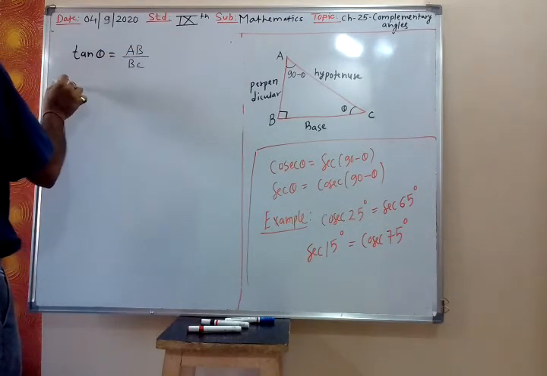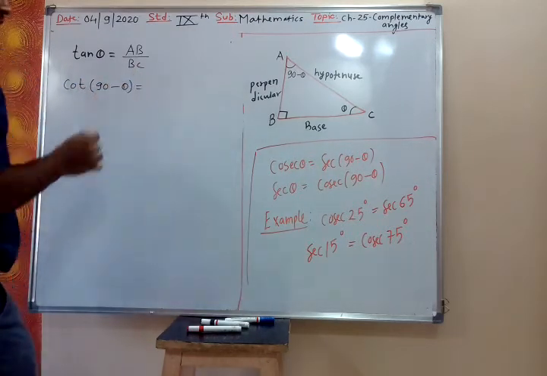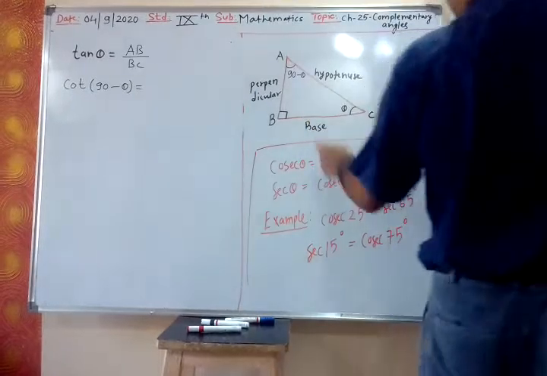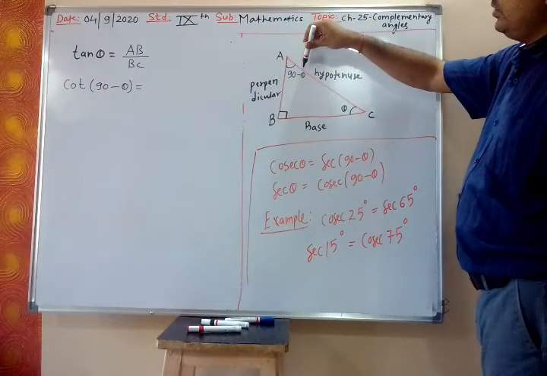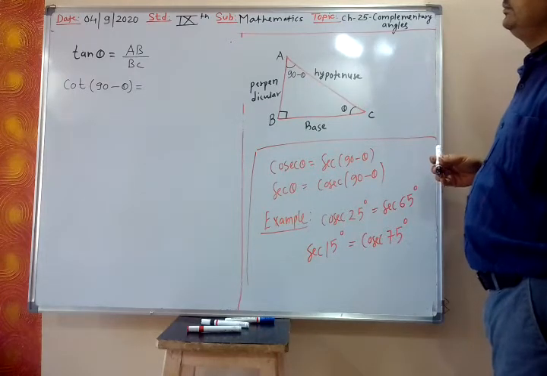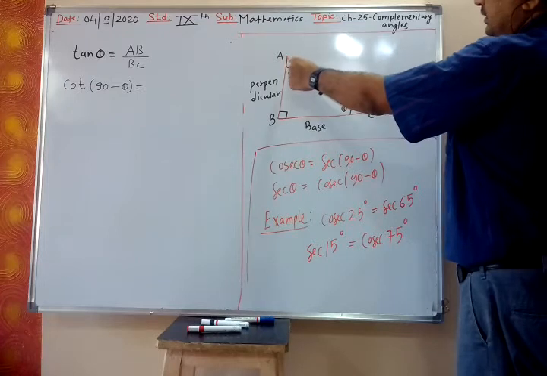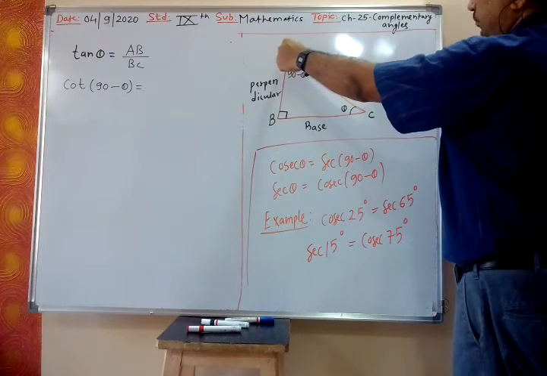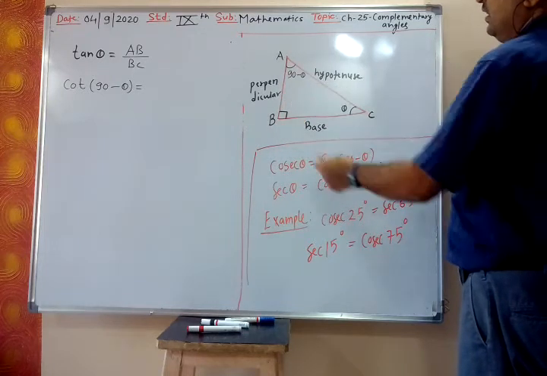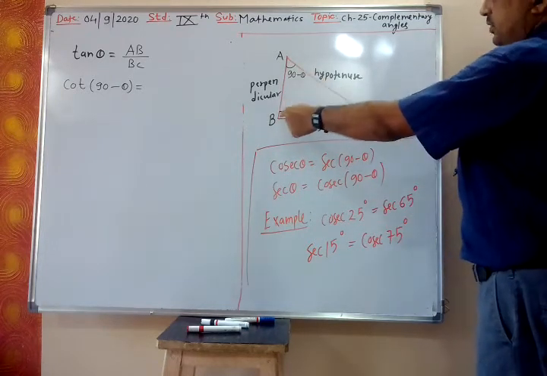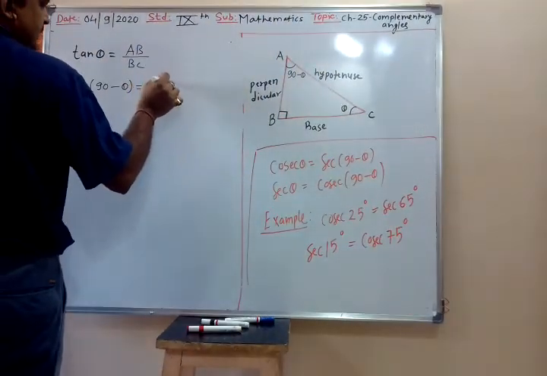Now we find cot of 90 minus theta. For the reference angle 90 minus theta, I will find cot 90 minus theta. What is cot 90 minus theta? That will be adjacent upon base, or perpendicular upon base, that is AB upon BC.